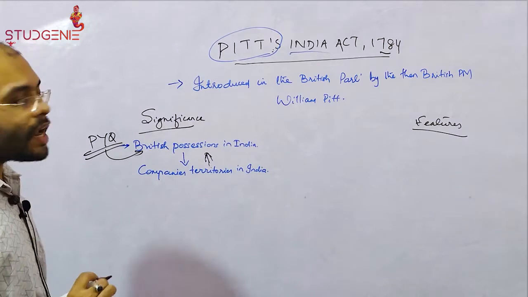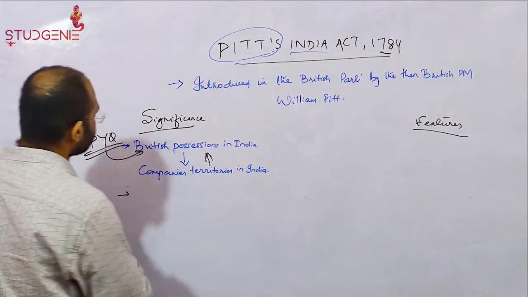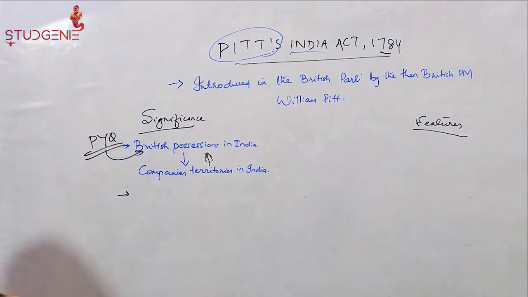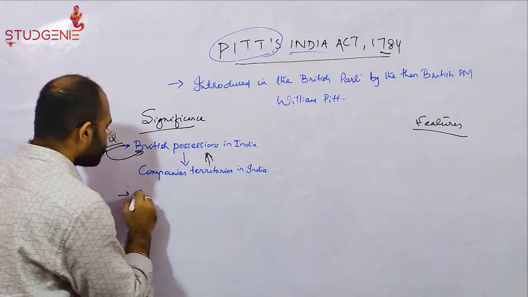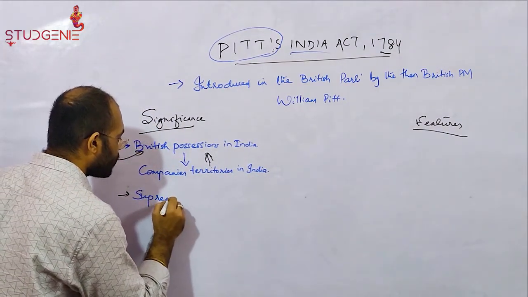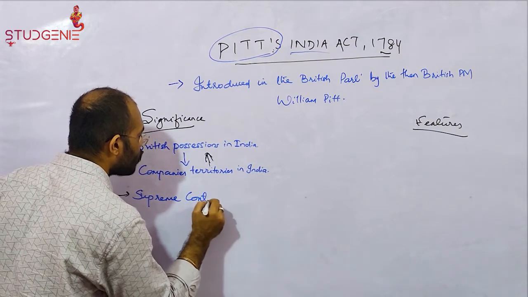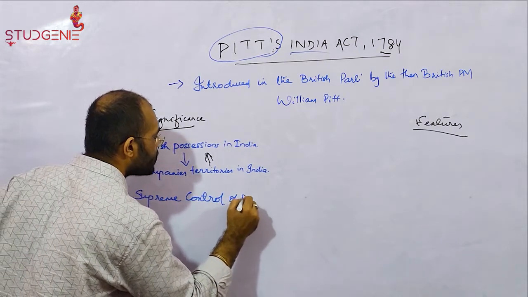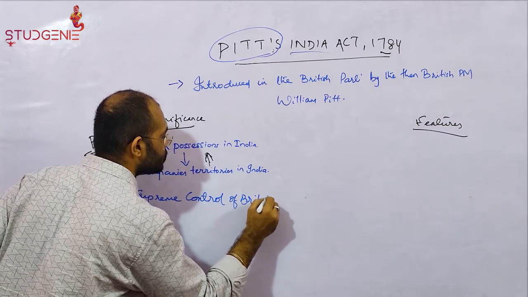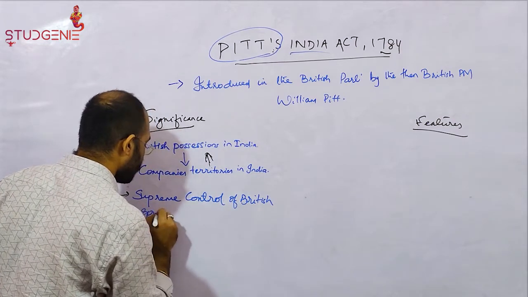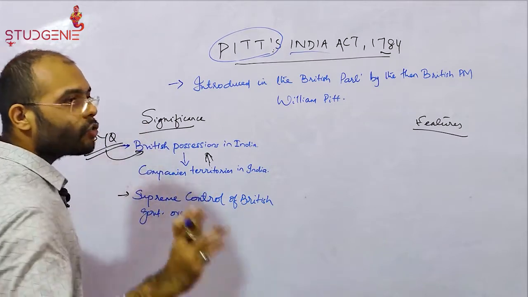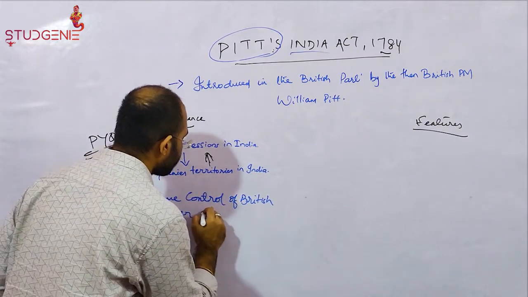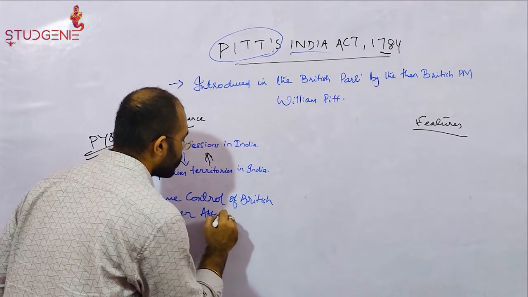And the second important thing, the significance of this act is it established supreme control of the British government over the affairs of the company.